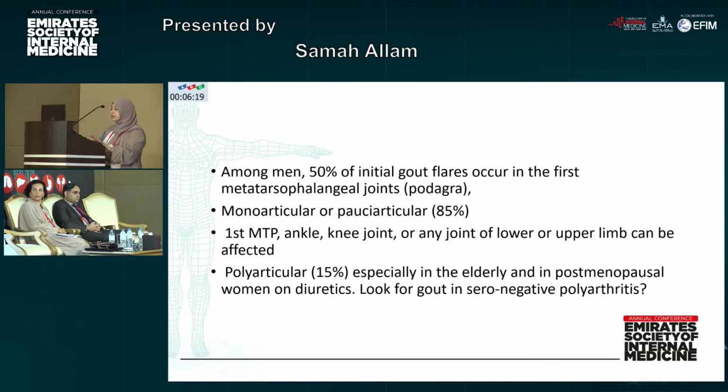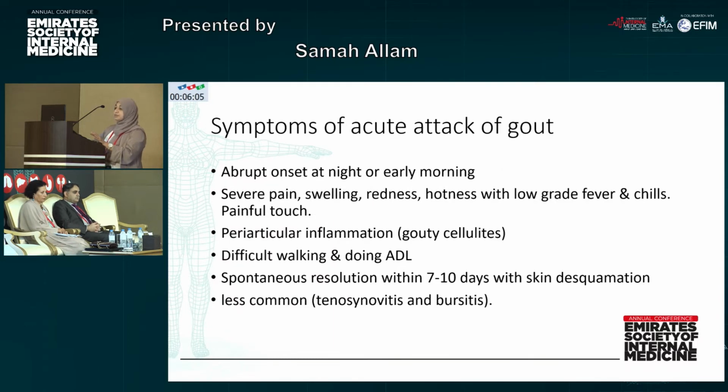This may happen in elderly or in postmenopausal women on diuretics, but in this case we have to thoroughly investigate the patient in order to be sure that it's not a seronegative polyarthritis. The symptoms of an acute attack: abrupt onset at night or early morning, severe pain, swelling, redness, hotness. Sometimes with some constitutional symptoms like low-grade fever and chills, painful to touch. Usually there is periarticular inflammation around the joint itself, which we call gouty cellulitis. There will be difficulty in walking and in doing daily activities.